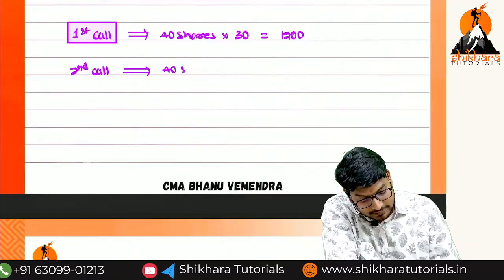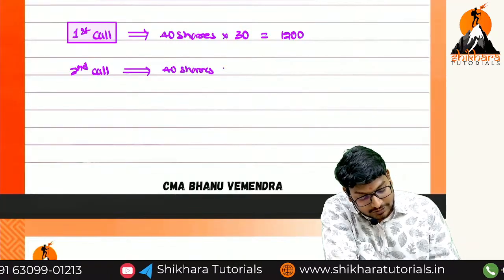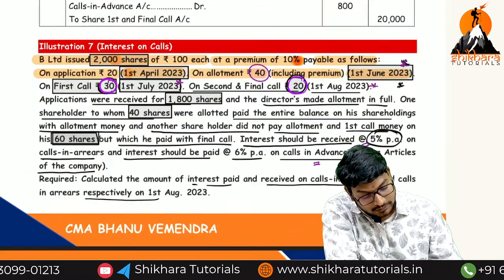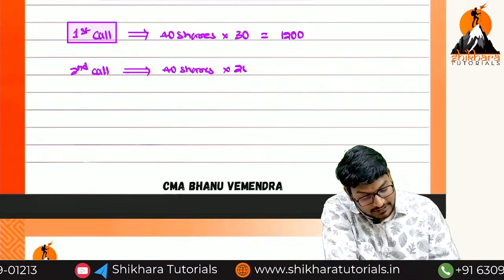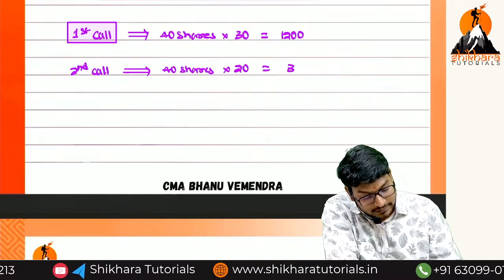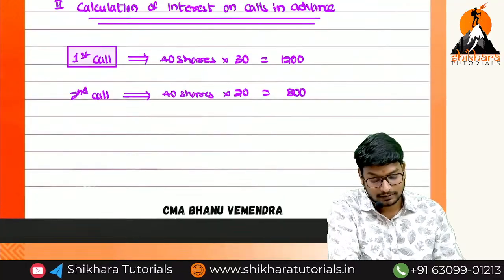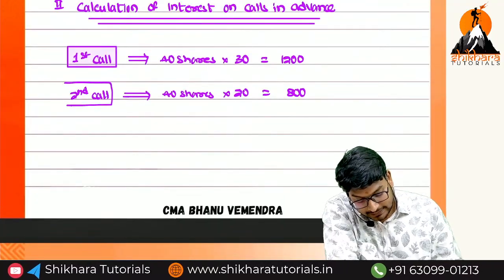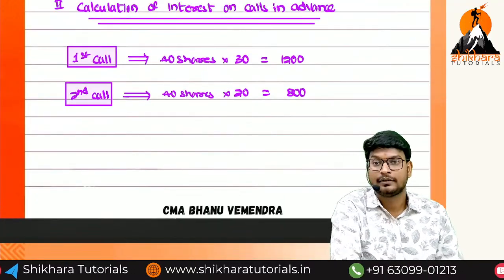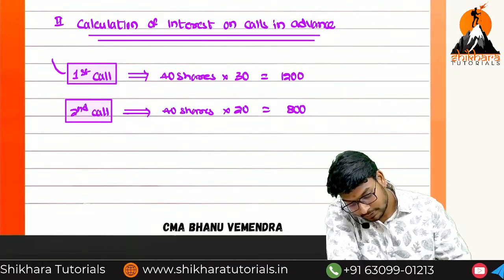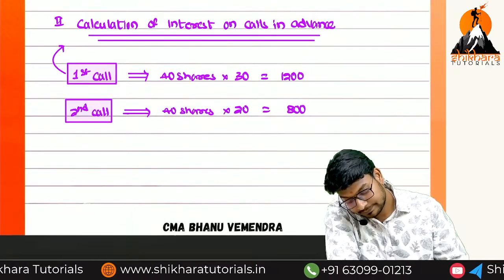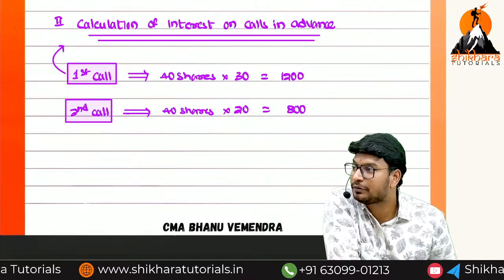Forty shares into, what is the installment amount of the second call? 20 rupees. So 40 shares into 20, that is equal to how much? 800. Okay? Now we have to calculate how many months are there from the first call to where we have to check.